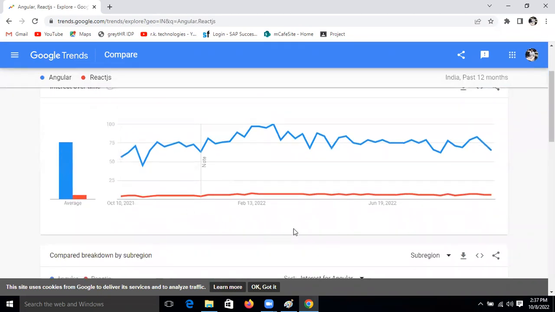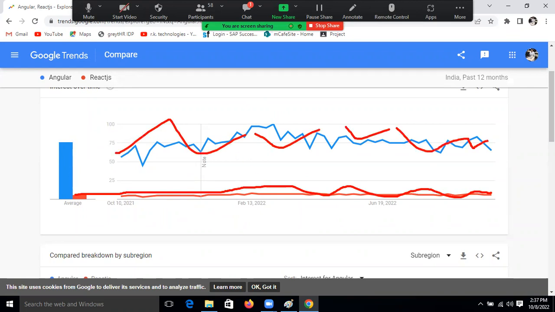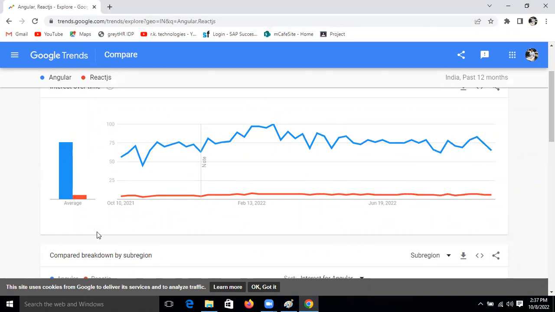Now see this, which one has more strength? What is the average of React and what is the average of Angular? 76% of the industry is using the Angular framework.